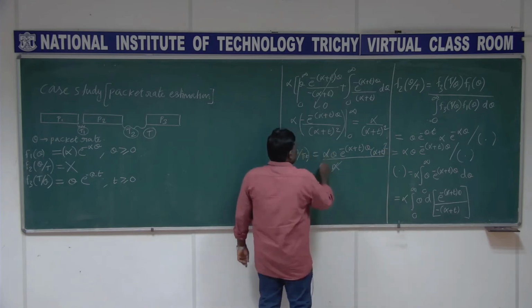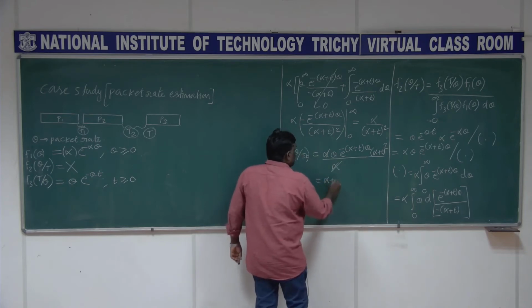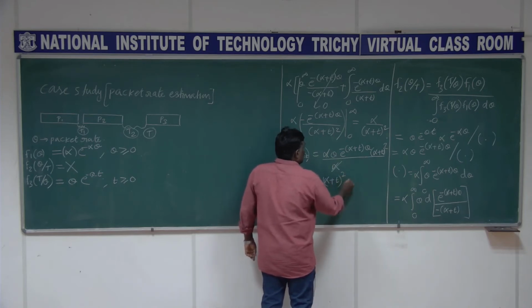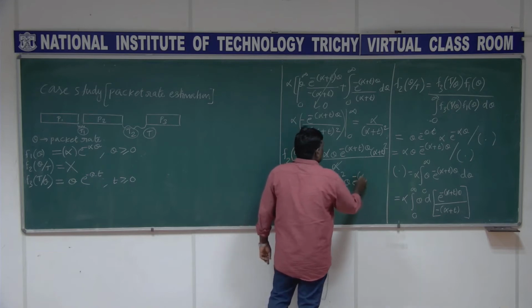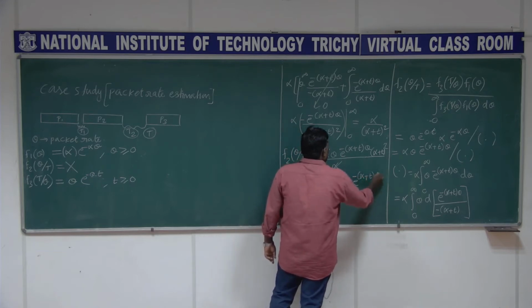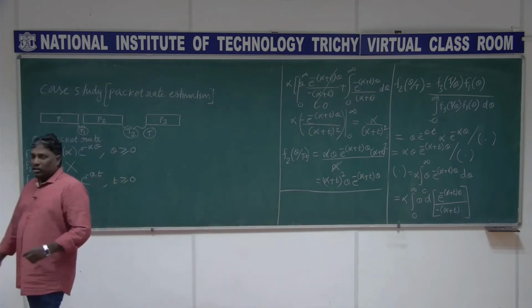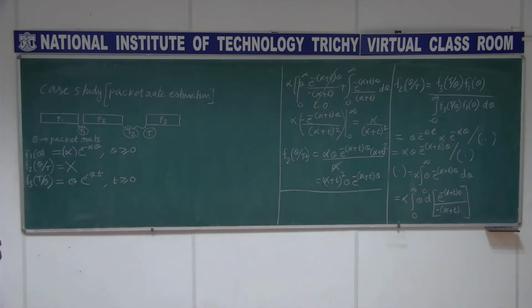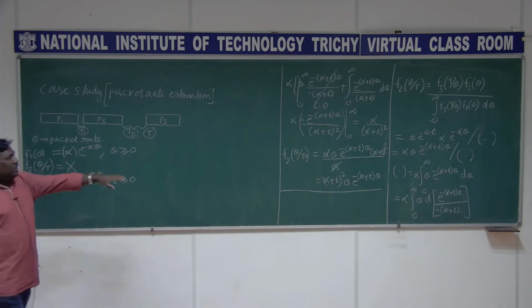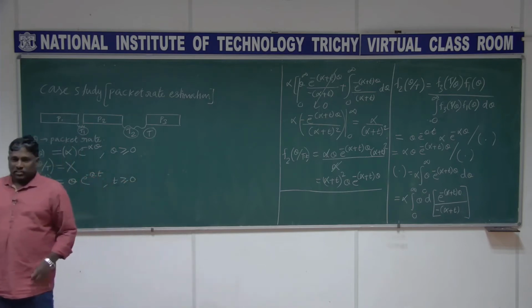The alpha gets cancelled, and you get (alpha plus t) whole square theta e to the power minus (alpha plus t) theta. So you got this posterior, which is very straightforward. You have this prior and likelihood function, and we are able to get this posterior density function.